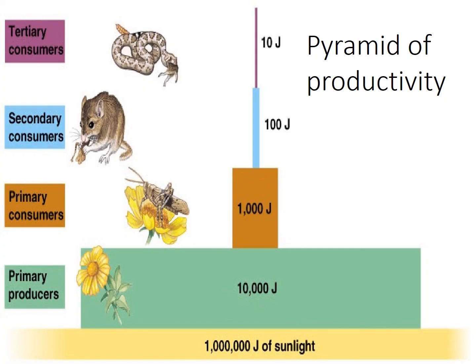So here is the representation of pyramid of productivity. At the base there is sunlight because the major energy source is sunlight. Above it are the producers, then primary consumers, secondary consumers and tertiary consumers. So this way pyramid of productivity is always upright.